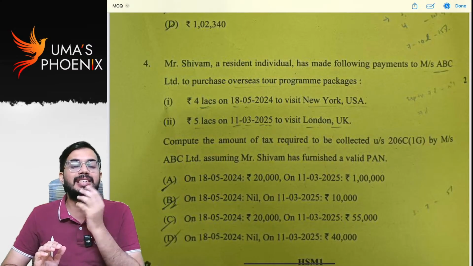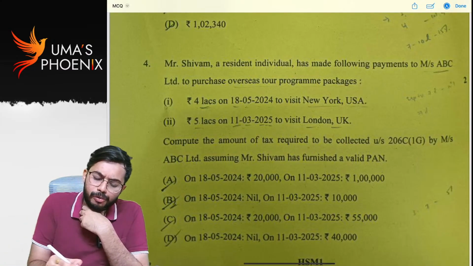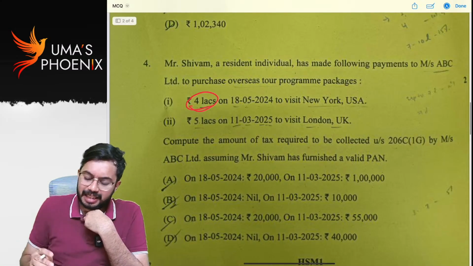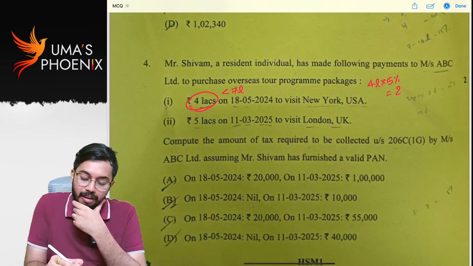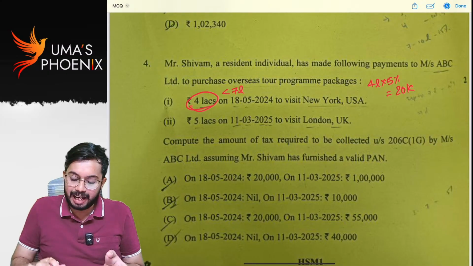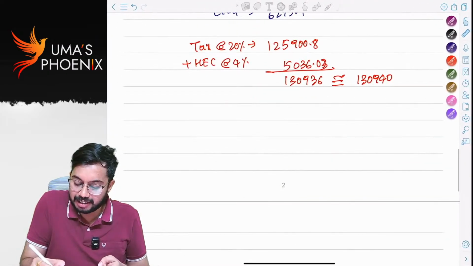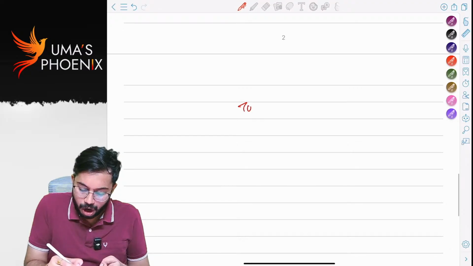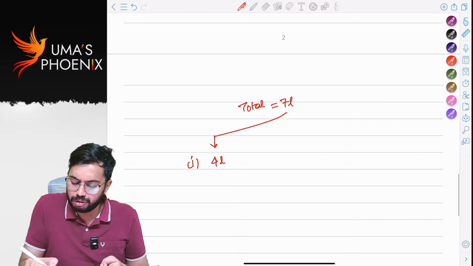If it is more than 7 lakhs, 20% TCS will be collected. 4 lakhs, that means this is less than 7 lakhs. 4 lakhs into 5%, how much? 20,000.